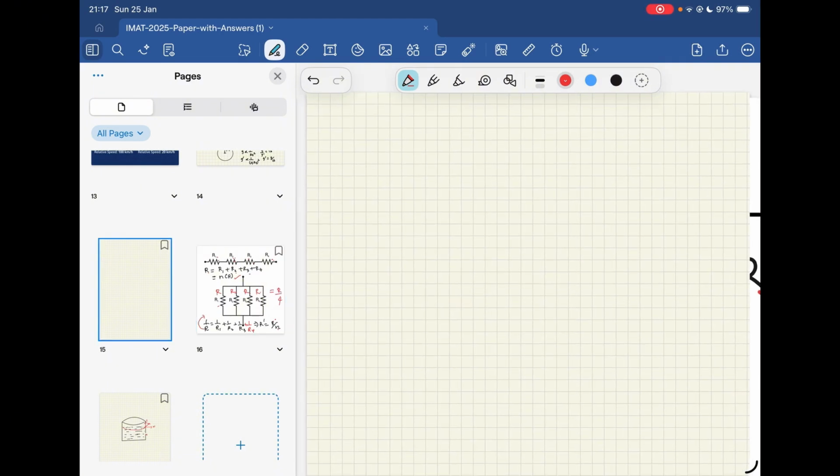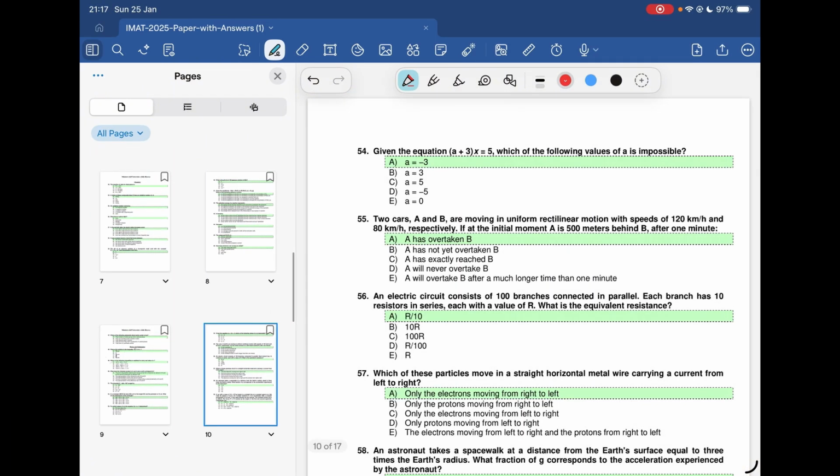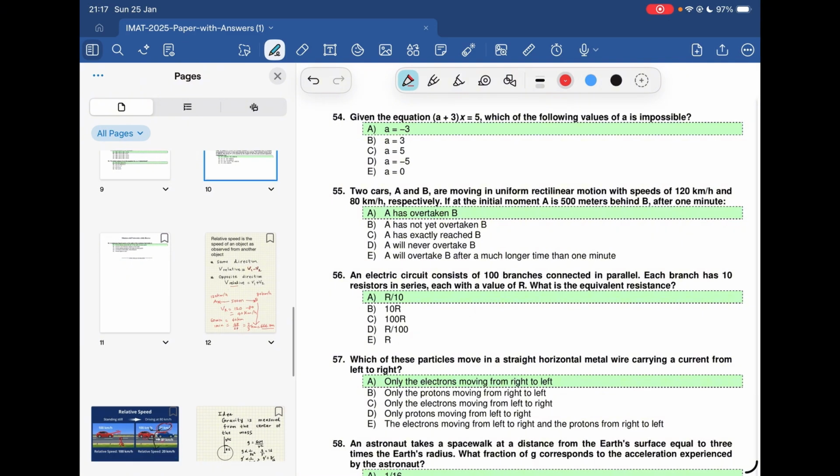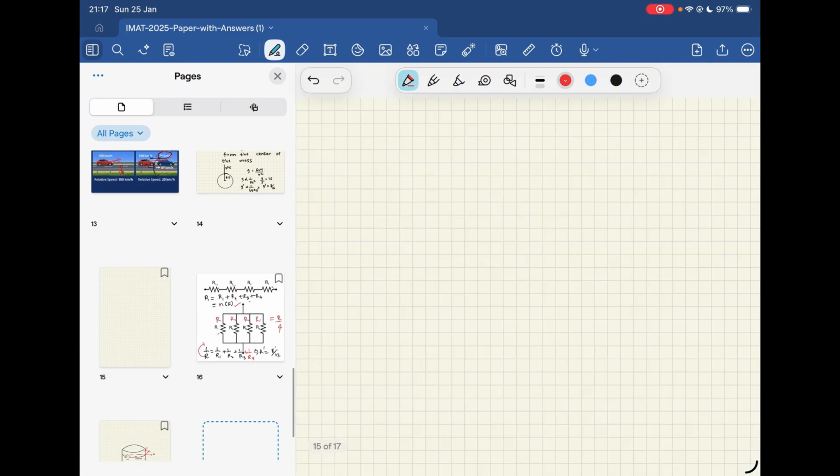Now let's try to approach the question which is given. The question is saying an electric circuit consists of 100 branches connected in parallel. Each branch has 10 resistors in series.